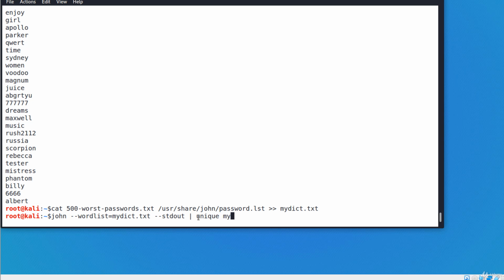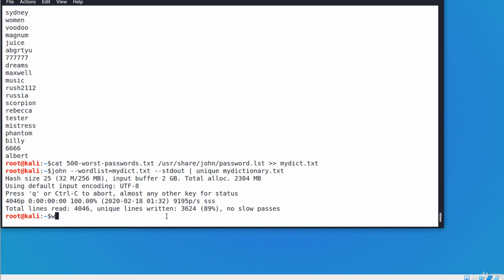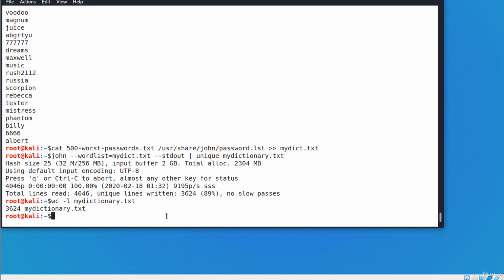Let's say my dictionary.txt. Perfect. There are 3,625 unique words. It's not a big list anyway.